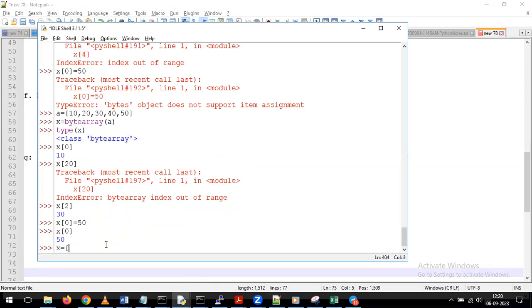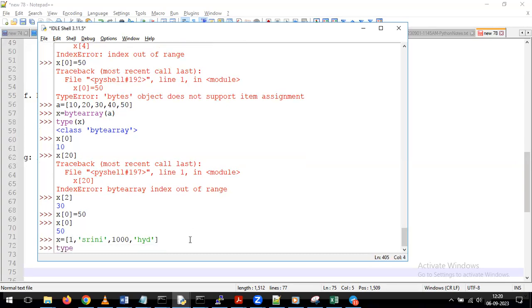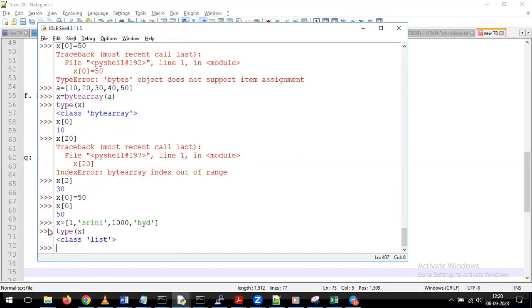Giving x is equal to, so what I'm doing here is creating the list. Why am I calling it a list? Because as part of giving the values, we are using the square brackets. Wherever we use square brackets to define the values, we can simply call it a list. Just click enter, and if you want to see the data type, give type of x. What data type is it taking? It is taking it as a list. Whenever we represent the values within square brackets, automatically it will take it as a list.